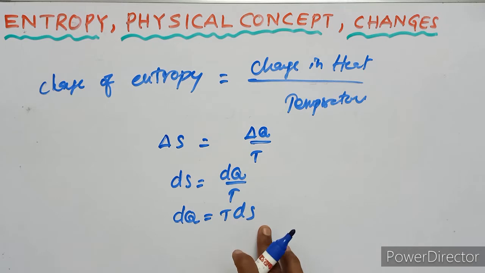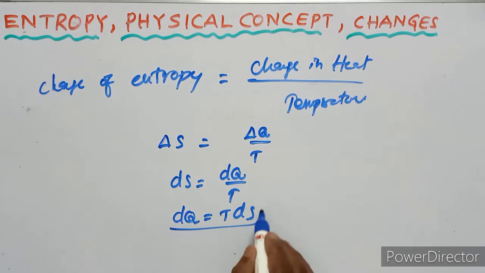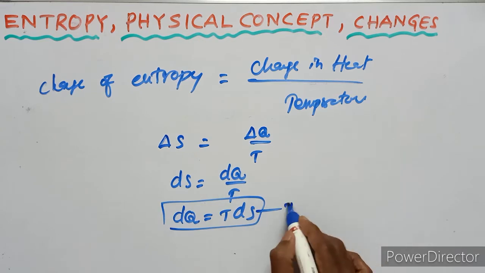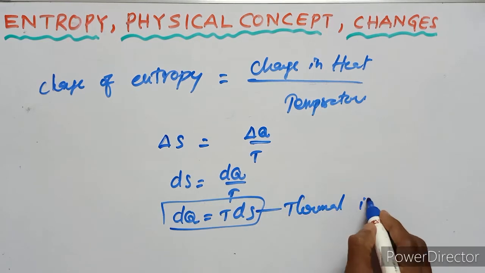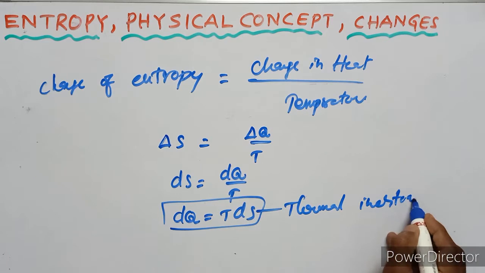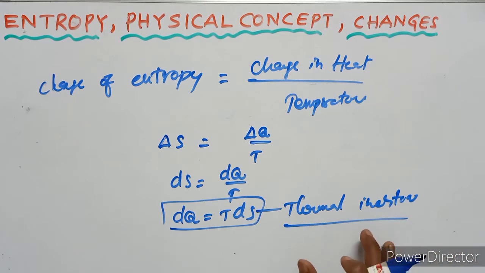Here entropy is also termed thermal inertia, since more entropy results in a smaller amount of heat energy available. An increase of heat energy implies conversion into work.